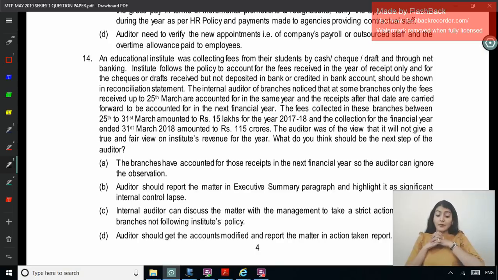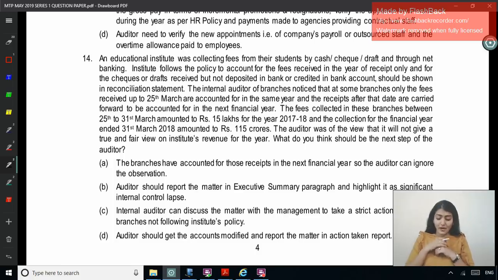The internal auditor of the branches noticed that at some branches only the fees received up to 25th of March are accounted in the same year, and after that date are forwarded to be accounted for in the next financial year. The fees collected in these branches between 25th to 31st March amount to 15 lakh and the collection for the financial year is around 115 crore. The auditor was of the view that it will not give a true and fair view of the institute's revenue for the year. What should be the next step of the auditor?